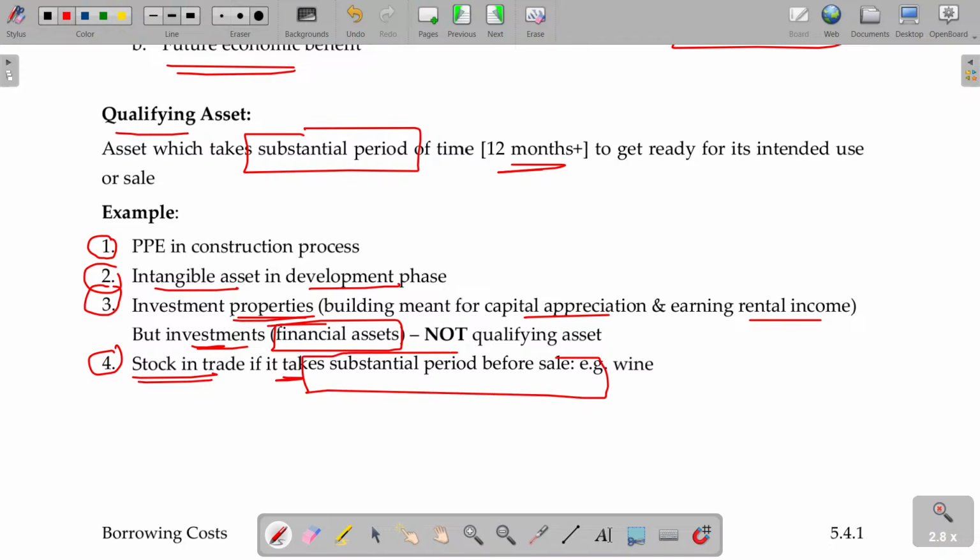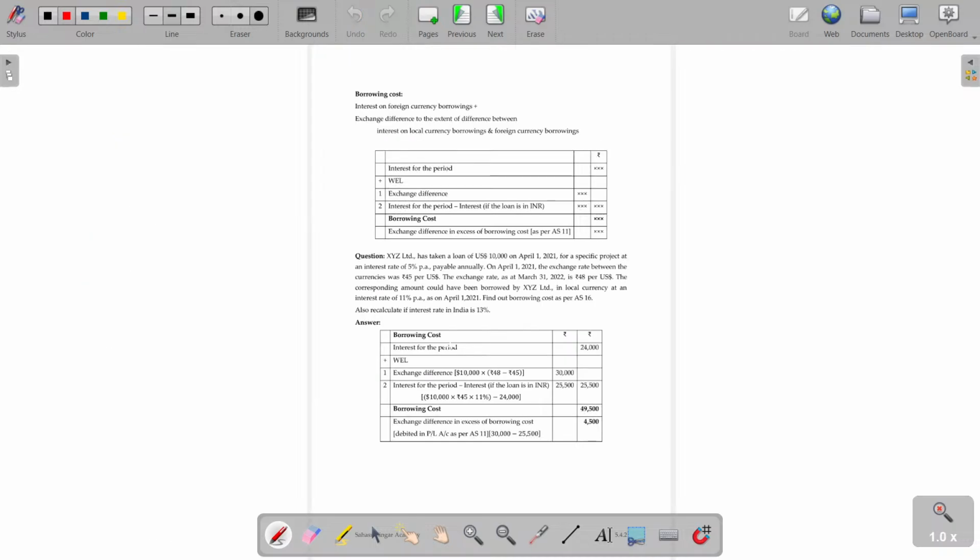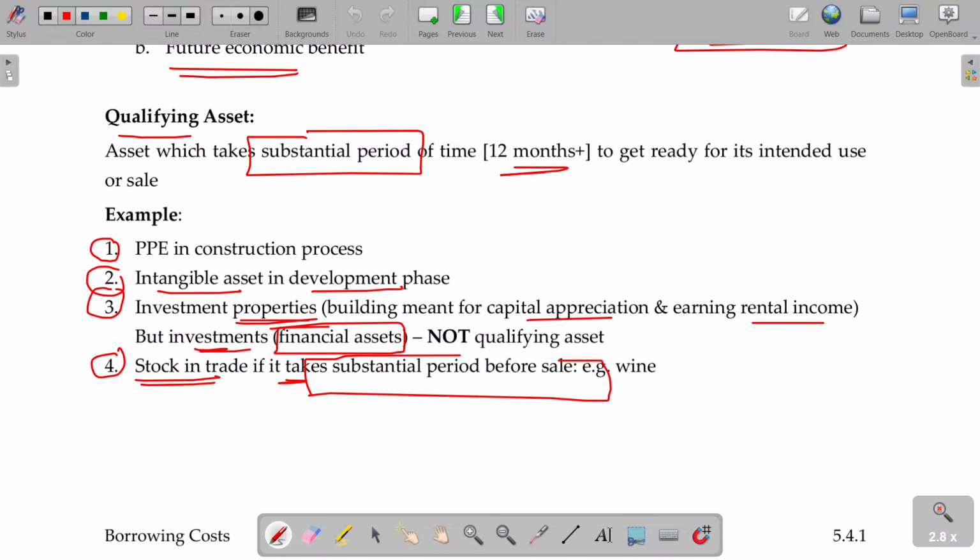In these cases, we can call this being the qualifying assets. Qualifying assets are not necessarily only capital assets, it may be stock also. So, you may study under PPE, under AS number 10, as well as inventory under AS number 2. There, very often we refer to this particular point. Borrowing cost as per AS number 16 will be addable to the cost.